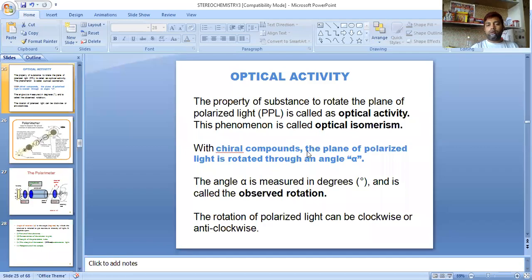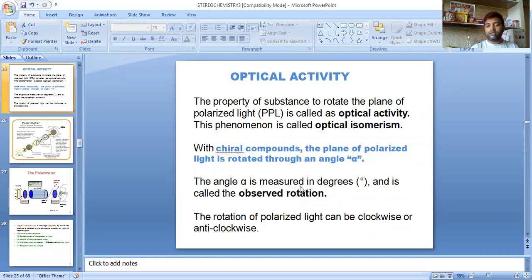With chiral compounds, the plane of polarized light is rotated through an angle alpha.